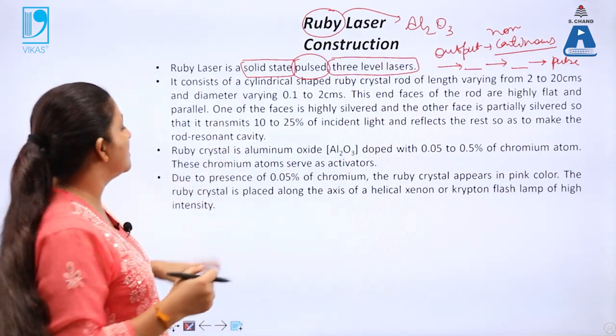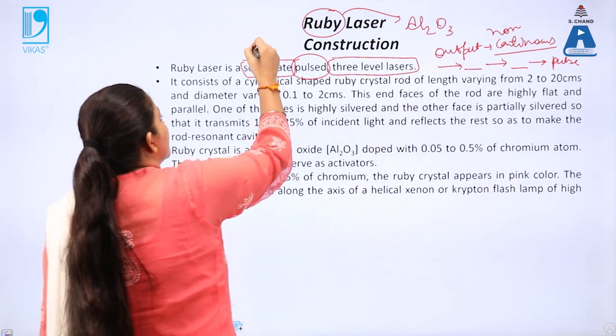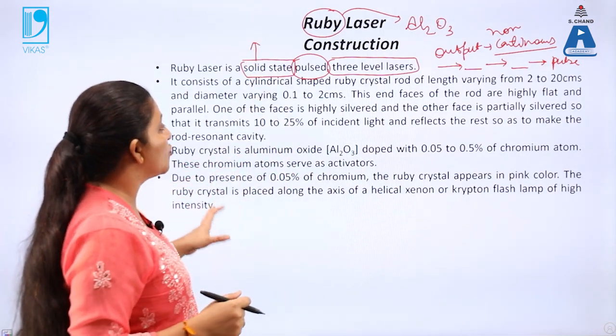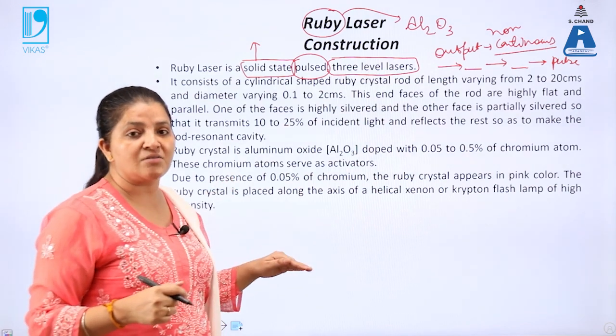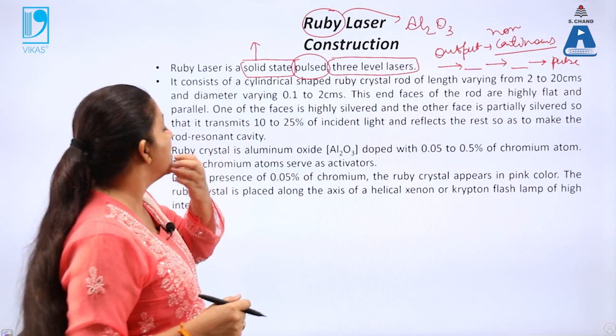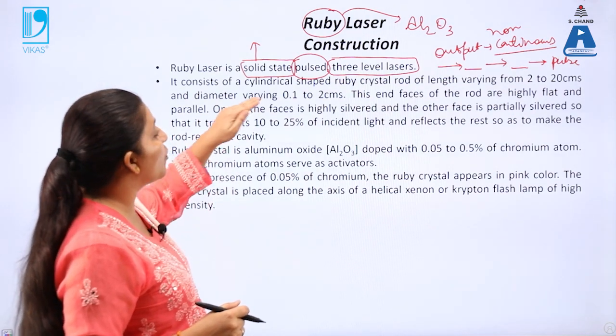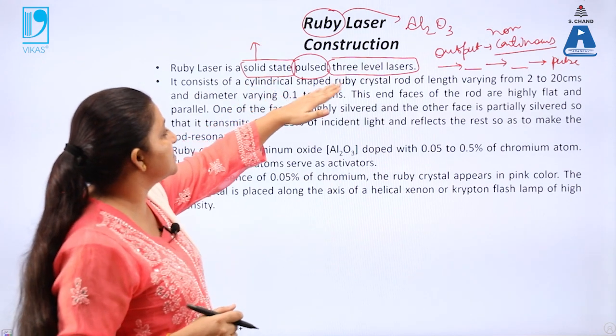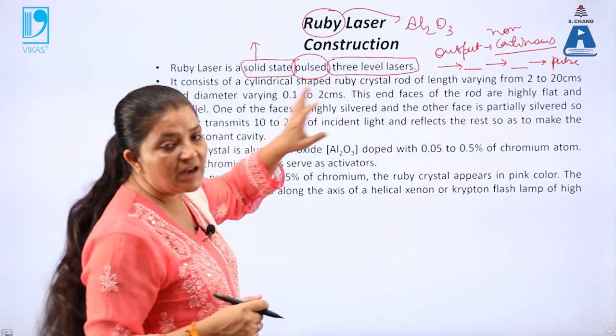In the ruby laser, firstly the material is taken in the solid state. In the solid state it is quite difficult to make transitions from the ground state to the excited state. So this is a solid state laser, a pulsed laser, and a 3-level laser.